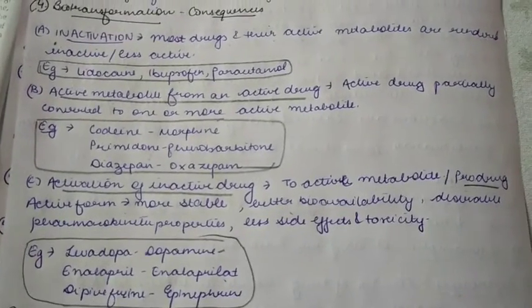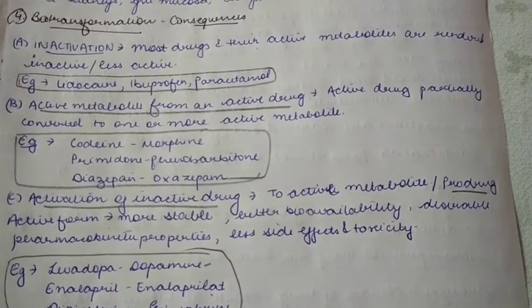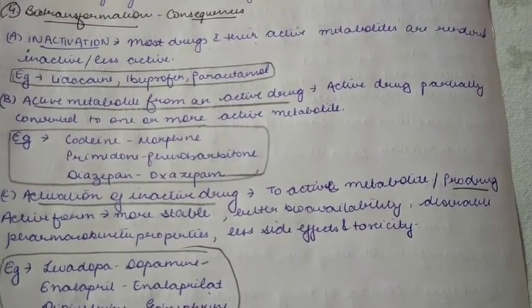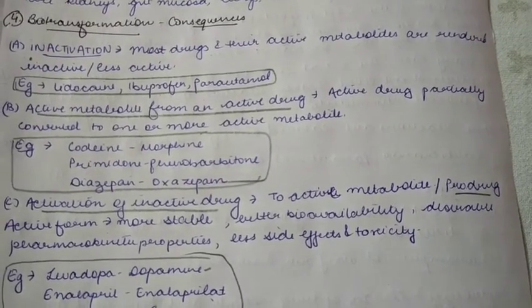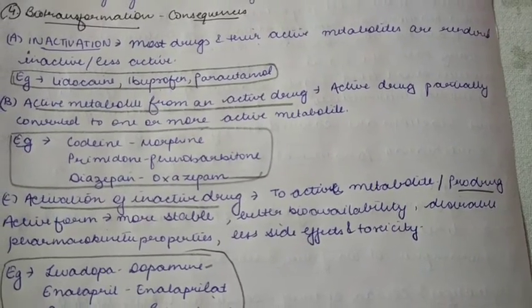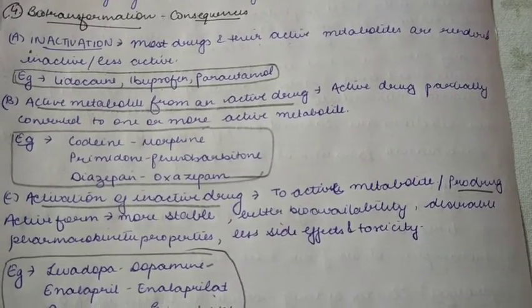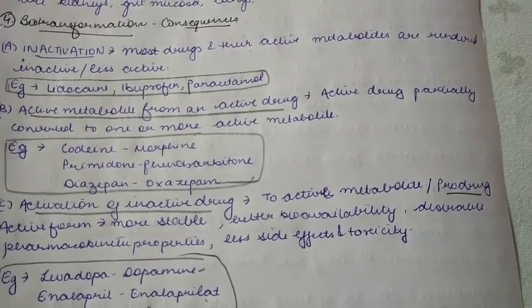First is inactivation. Some of the drugs and their active metabolites will be rendered into a less active or inactive form. For example, in the case of lidocaine, ibuprofen and paracetamol. Second, active metabolites from an active drug. Some active drug will be partially converted to one or more active metabolites. For example, codeine into morphine, primidone into phenobarbital, and diazepam into oxazepam.